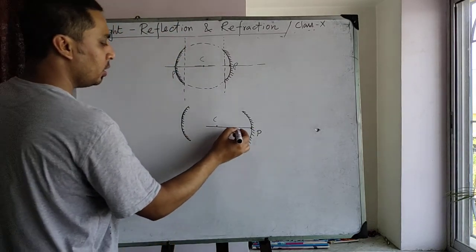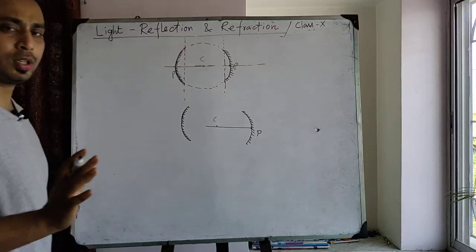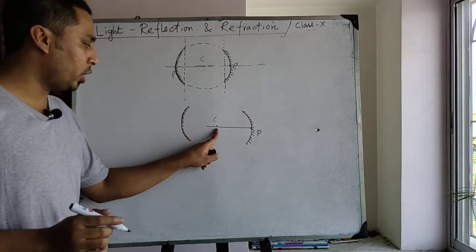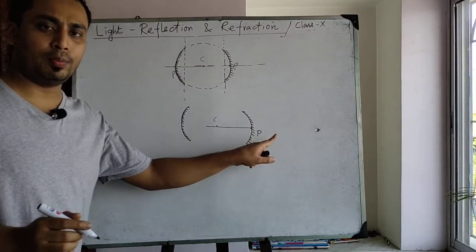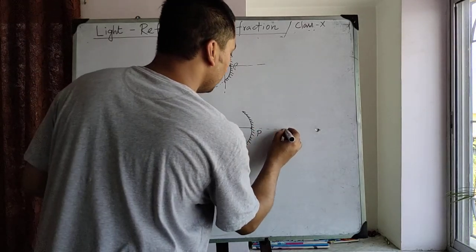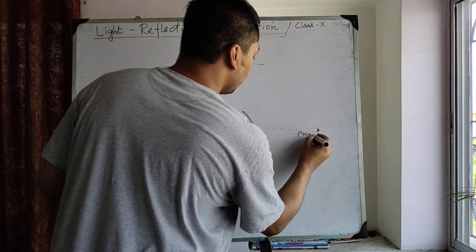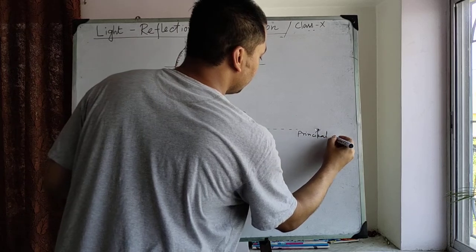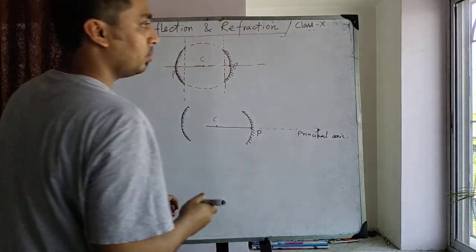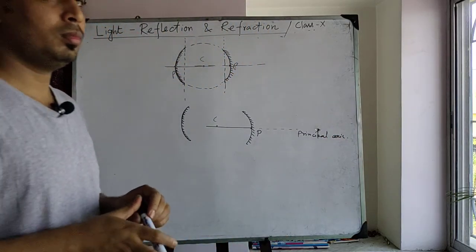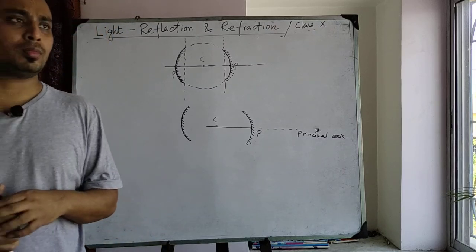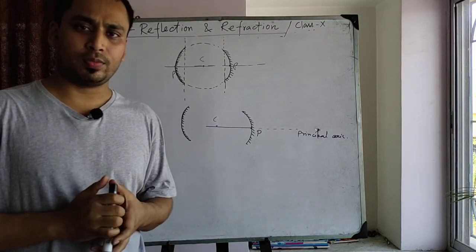This is known as the principal axis. Is it clear?